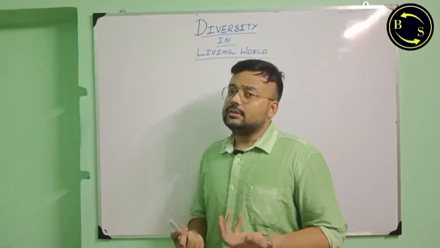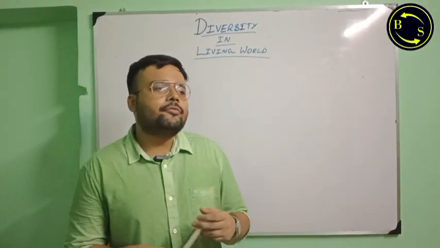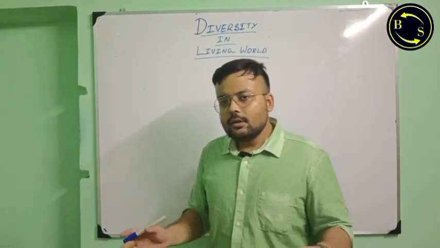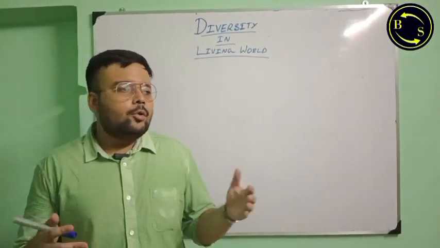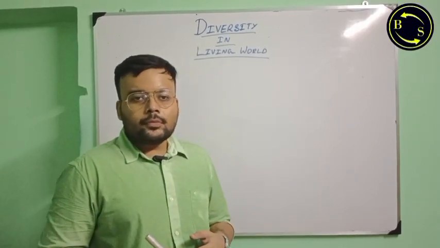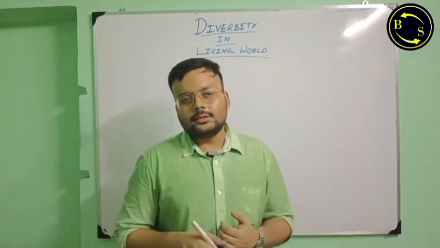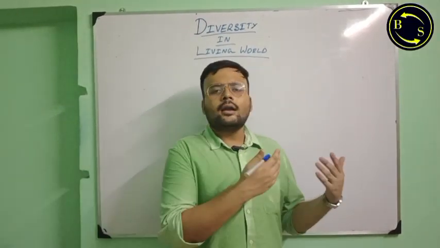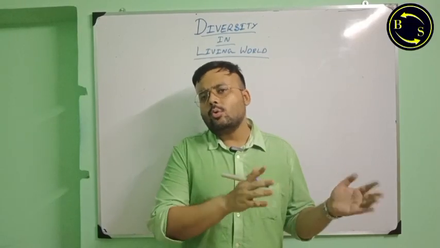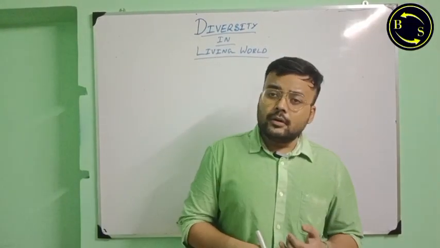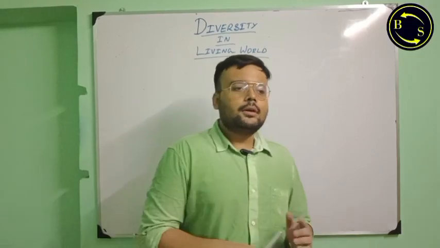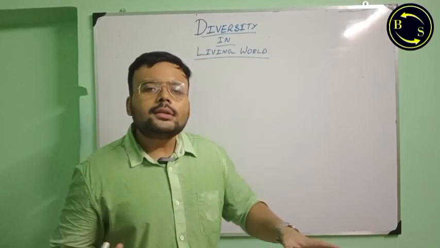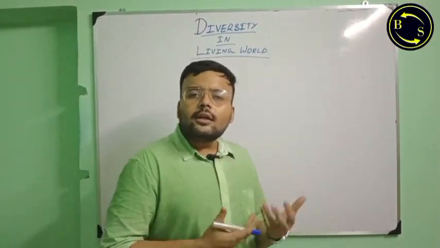Now, what is diversity? Diversity is the various variations that we can find amongst all the living things. When we look around, when we look outside our home, we see plants, insects, humans, cats, dogs, and other types of animals such as cows, goats, etc. We see different kinds of birds, we see flowers. All these encompass the living world, and all these various components contribute to the diversity of the living world.